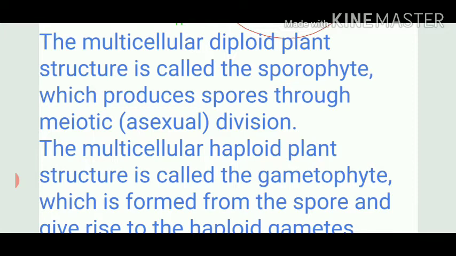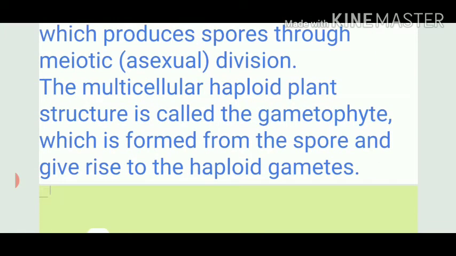That it will produce spores. By which division? Meiosis. Then the second case is gametophyte. Here the gametophyte is not diploid, but it is haploid. And again it is multicellular.